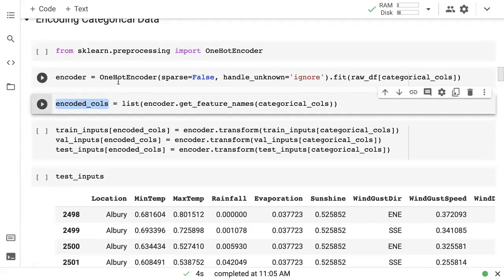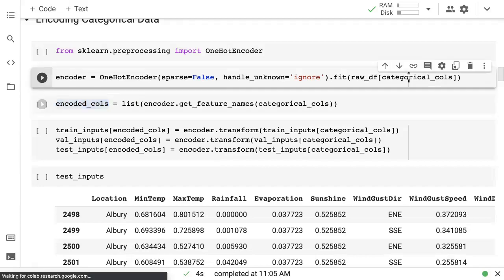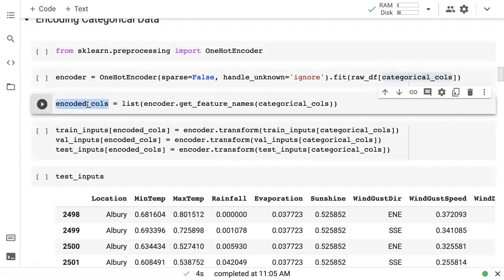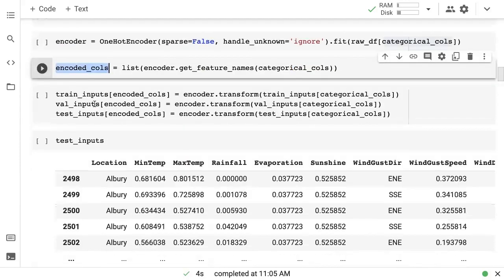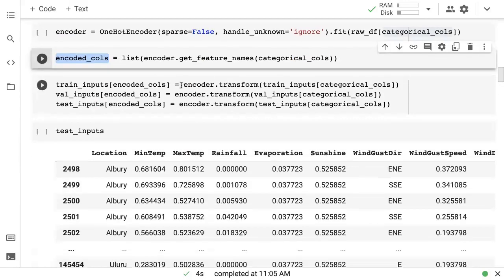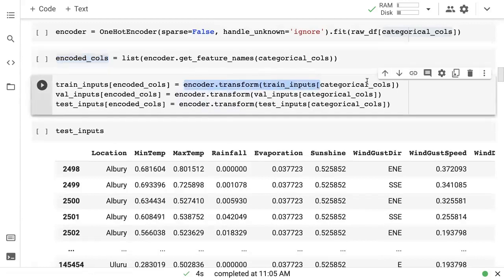So if you had 3 columns and for each of those 3 columns you had 4 categories each, you would now end up with 12 encoded columns. Just keep in mind the difference between categorical columns and encoded columns. Encoded columns are the new one-hot encoded columns that we are creating. And what we want to do with the encoder is to transform the categorical columns into encoded columns.